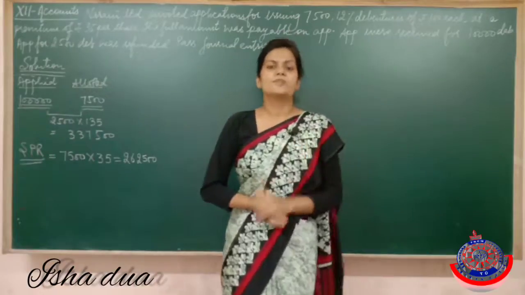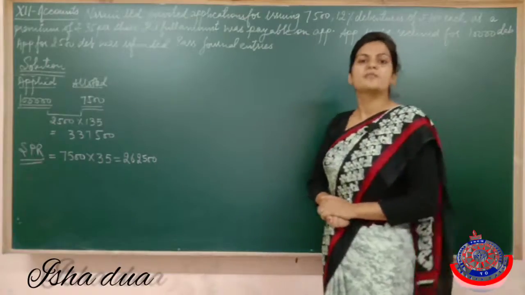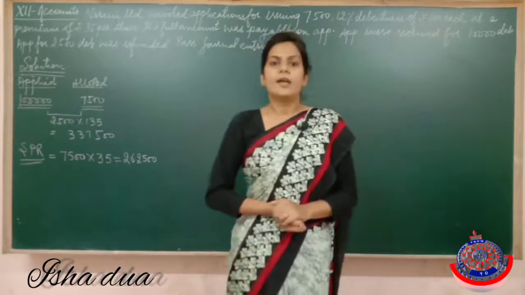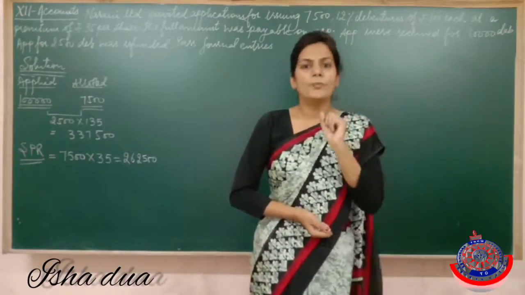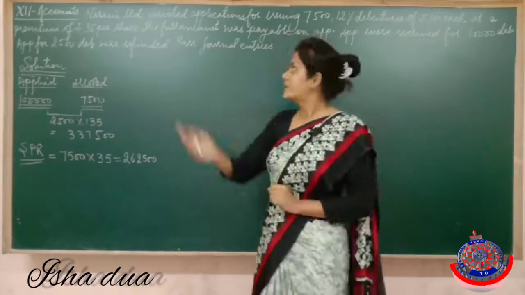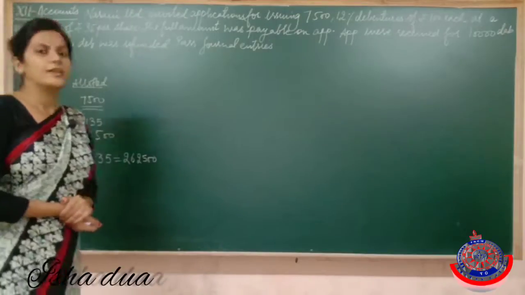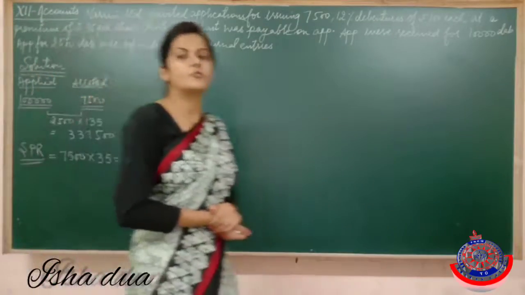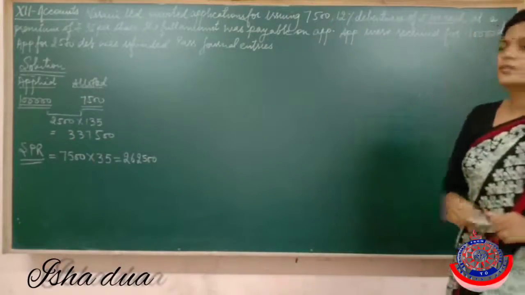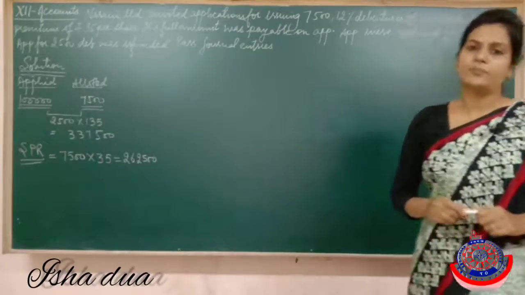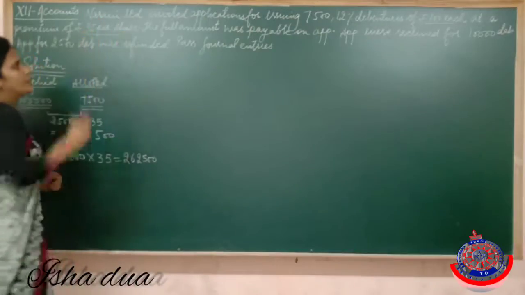Now in this video lesson we are going to study how the entries will be passed when debentures are issued at premium. And you know this premium means the extra value which we get above the nominal value or the par value. Like in this question you may read that Narain Limited invited applications for 7500 debentures, 12% debentures of rupees 100 each. It means that 100 is the nominal value of the debenture, at a premium of rupees 35 per debenture. So this premium is the securities premium, 35 rupees per debenture.